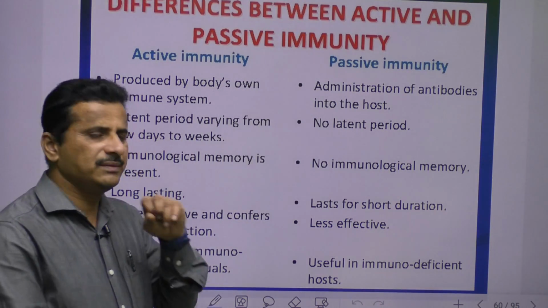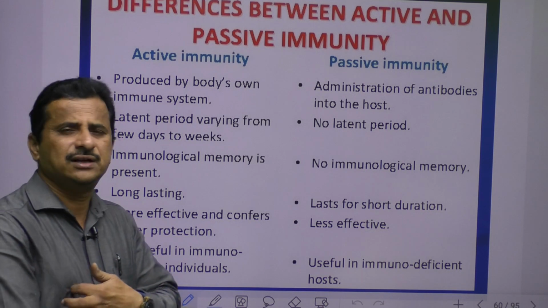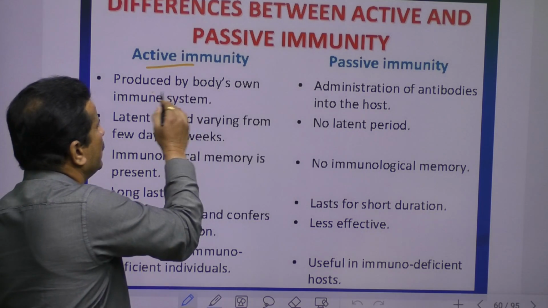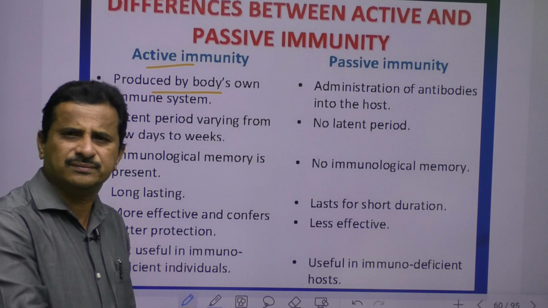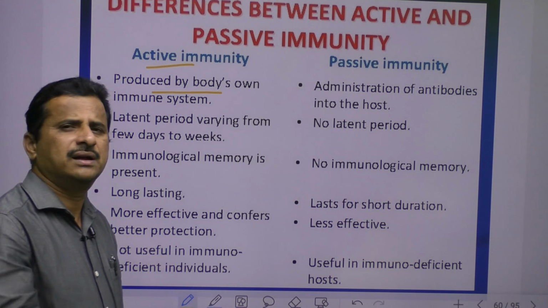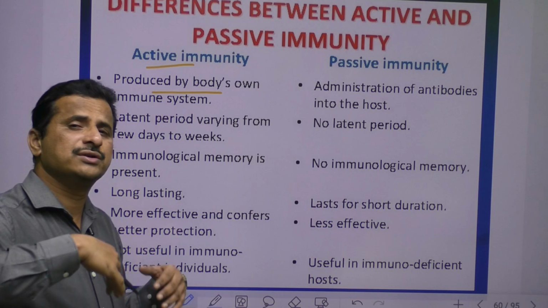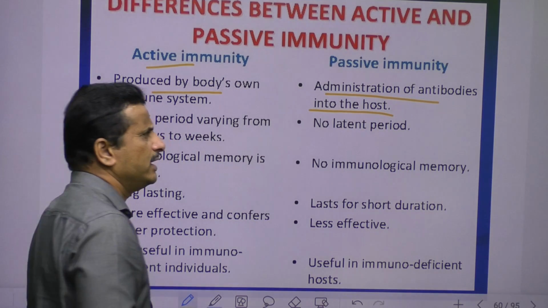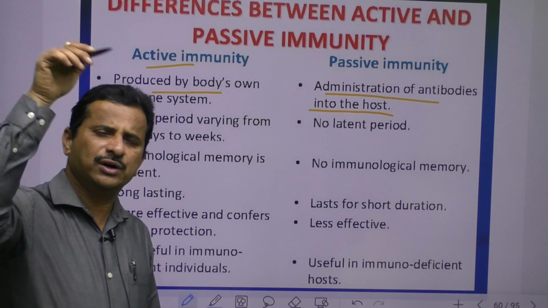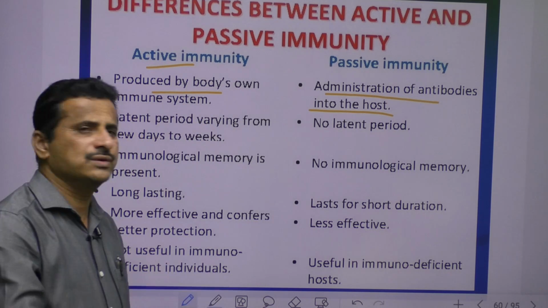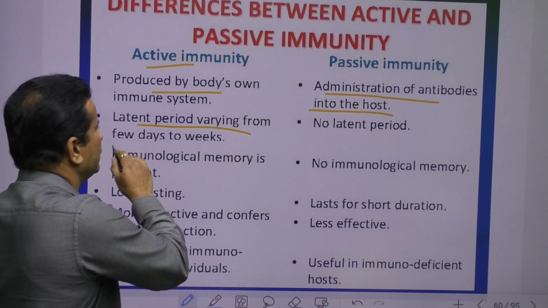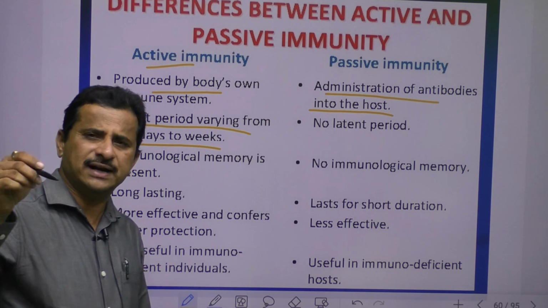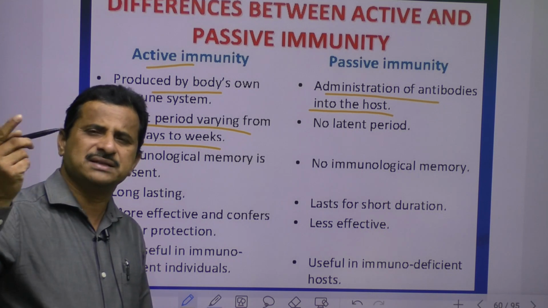Okay. See, here I am giving the difference between active and passive immunity, so you can get full clarity. Active immunity is produced by the body's own immune system. Here an antigen enters our body and our own body produces antibodies against it. Passive immunity is the administration of antibodies into the host. Somewhere antibodies are produced and introduced into the host. And the latent period varies from a few days to weeks. After antigens enter, producing antibodies takes a few weeks, even months.